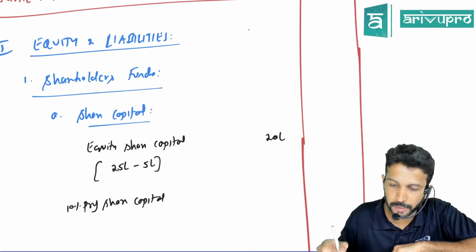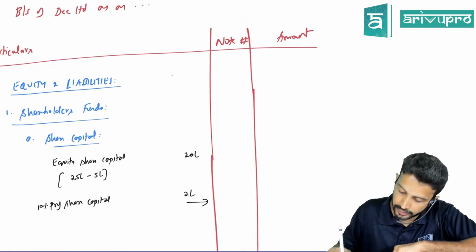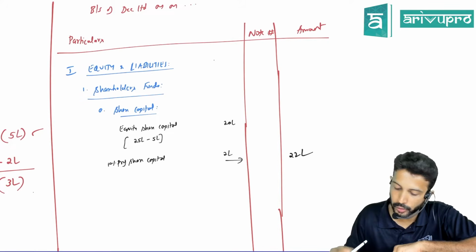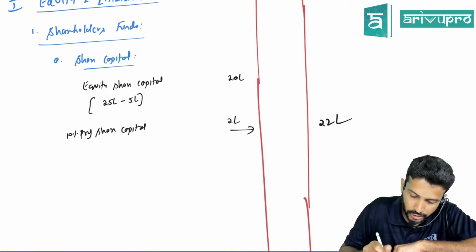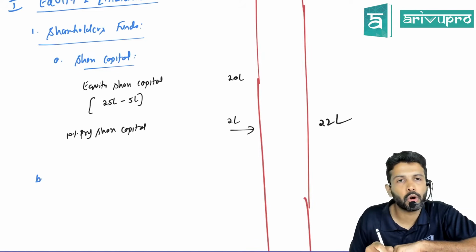Check notes to accounts. How much is preference share capital? They've given 200. 200, if you write it in full, will be 2 lakhs. So total share capital is 22 lakh. Yes, no, sir? Yes, sir. Can I move on to the next one?